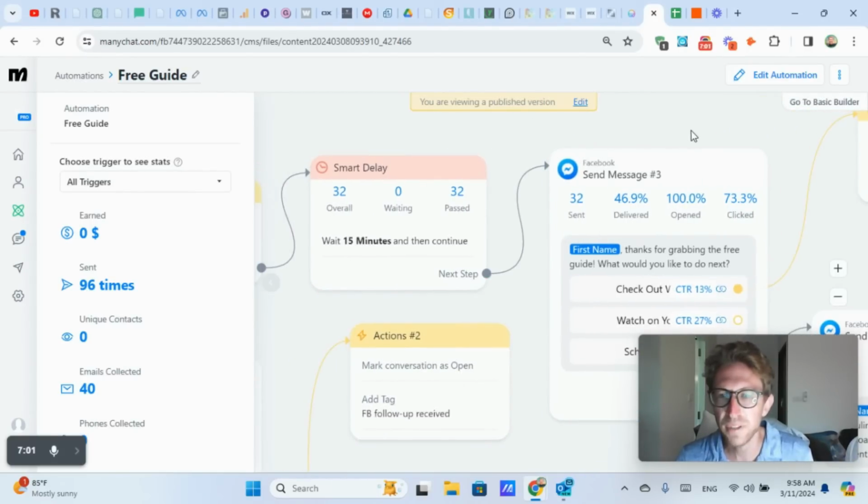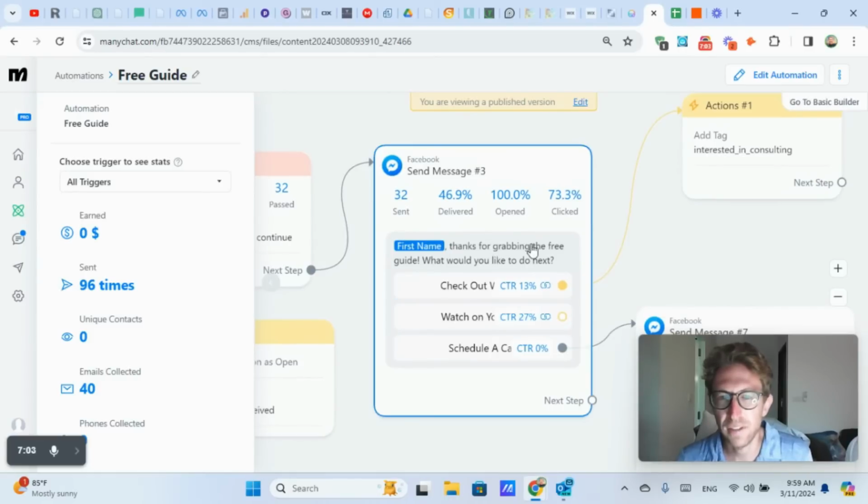And then after 15 minutes, it's going to the next step, which I would say is probably one of the most important steps. It's sending a message. I say, thanks for grabbing the free guide. What would you like to do next, right? And I'm giving them 3 different options.